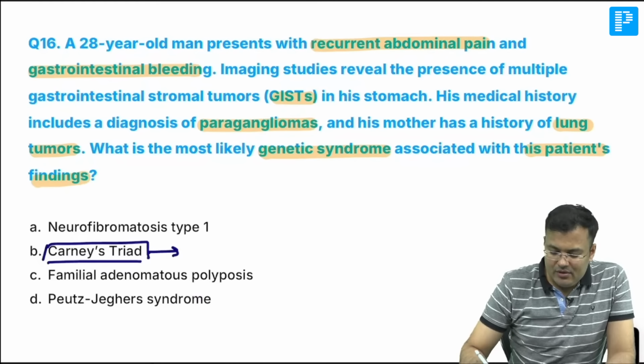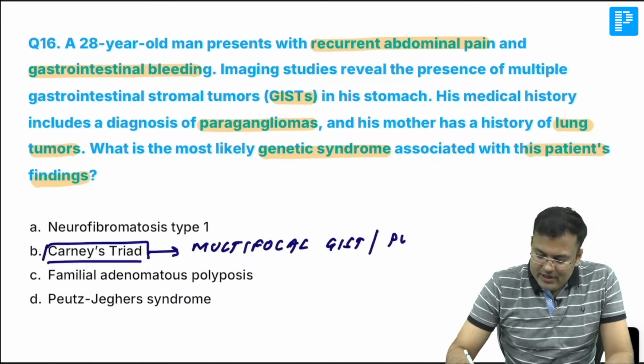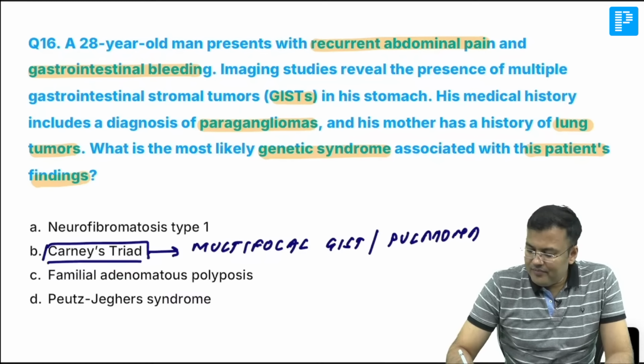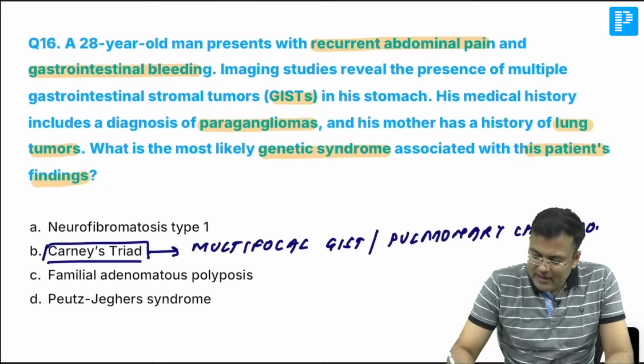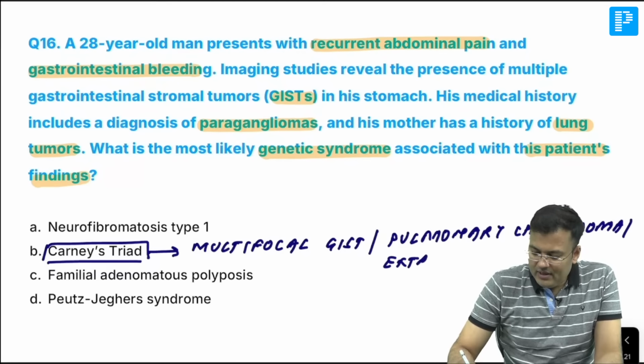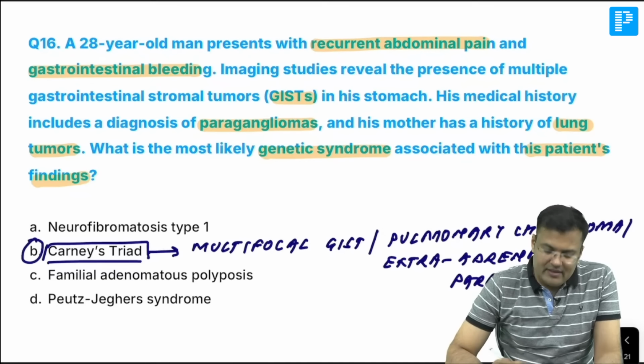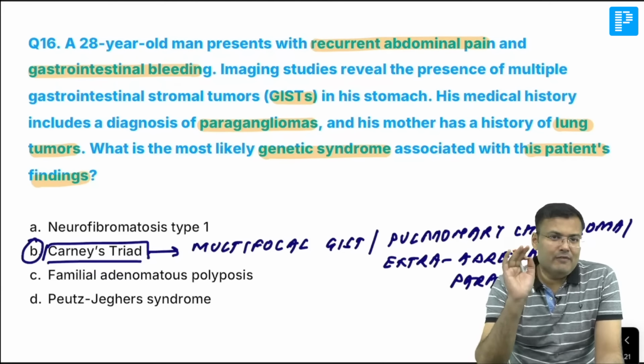Yes, Carney triad, these patients are having multifocal cyst. Okay, what else? Pulmonary chondroma. Can you see the lung tumor? So pulmonary chondroma. And what else? Extra-adrenal paraganglioma. Clear? So it is extra-adrenal paraganglioma. Got it? So what is the correct answer? Correct answer is option B. So it's very easy.